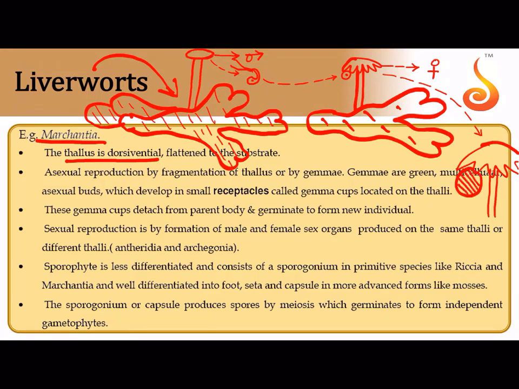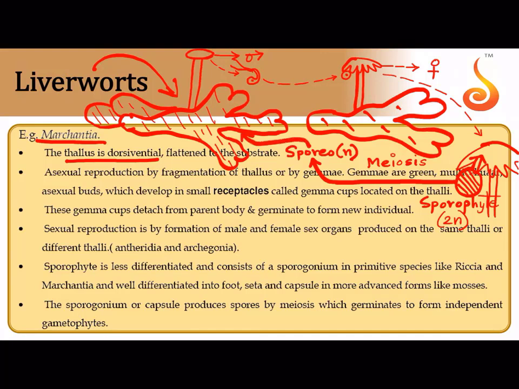What is the diploid phase in the life cycle called, which is dependent on the gametophyte? It is called the sporophyte. By now you know the sporophyte is a product of fertilization, so it is diploid. The sporophyte contains spore mother cells which undergo meiosis to produce haploid spores. Two different types of spores are produced.